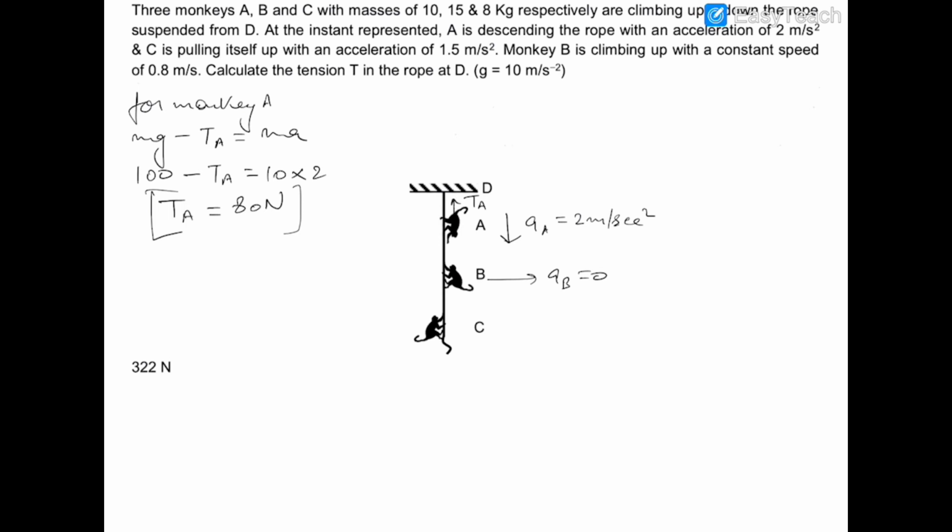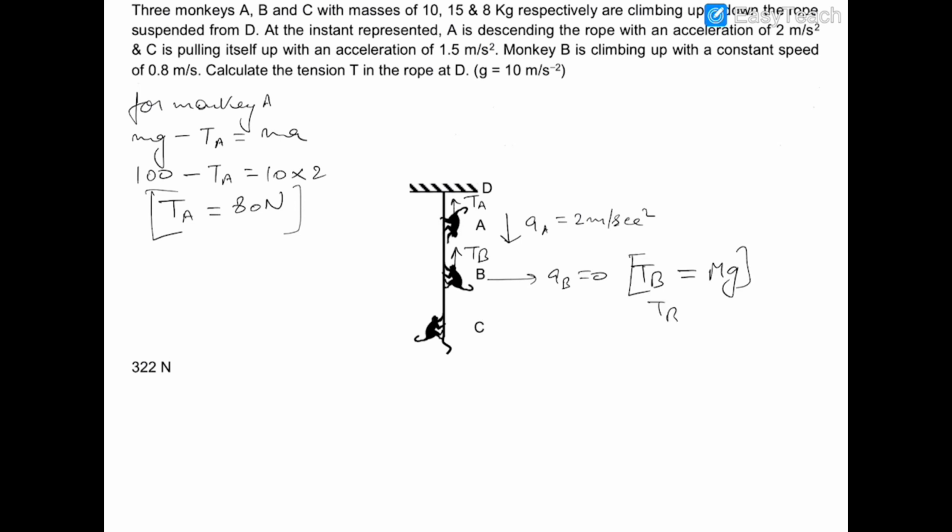So we can conclude that the net force on monkey B is 0. The force of gravity acting on monkey B is balanced by the tension force exerted by the rope on monkey B, which balances out the mg of monkey B. If I assume the tension acting on monkey B in the upward direction, I can say that TB will be equal to mg of monkey B, because its acceleration is 0.